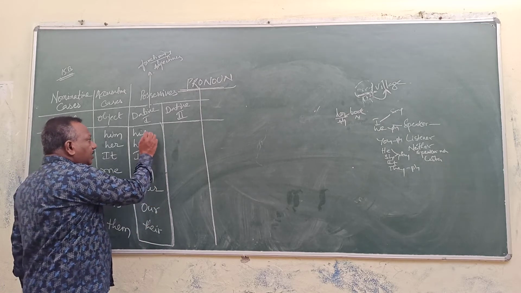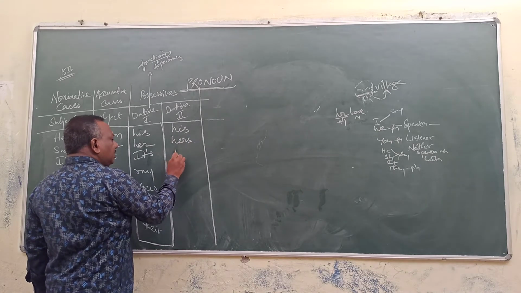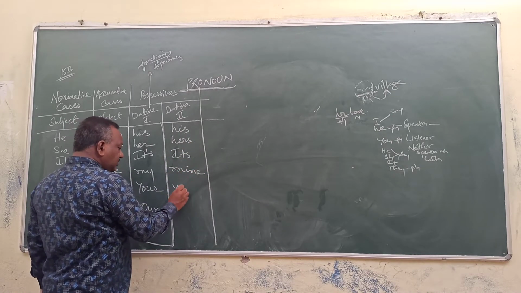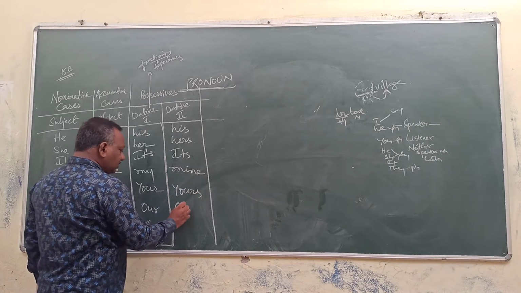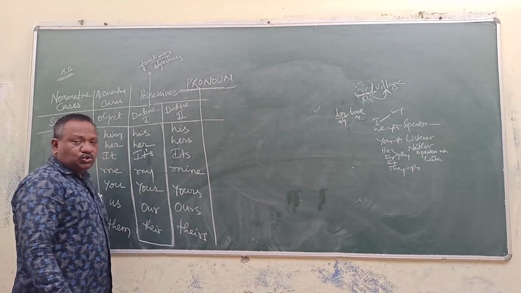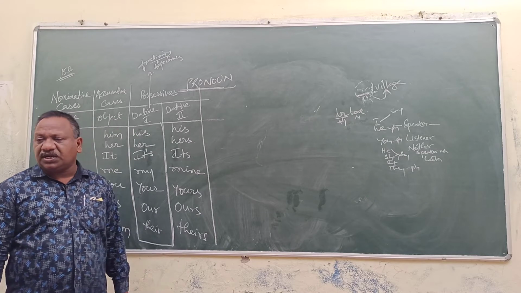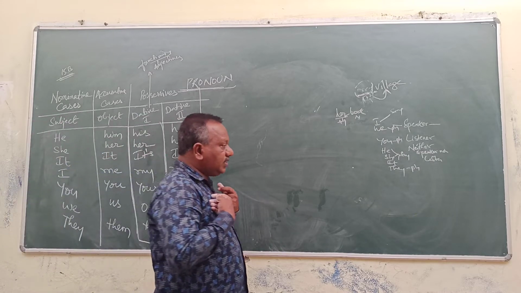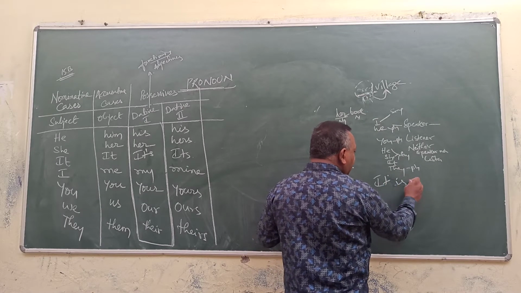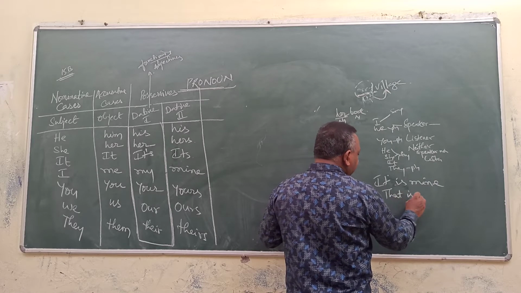So, his, hers, its, mine, yours, ours, theirs. This shows a pakka pronoun. This is permanent possession. It's mine. It is mine. That is yours.